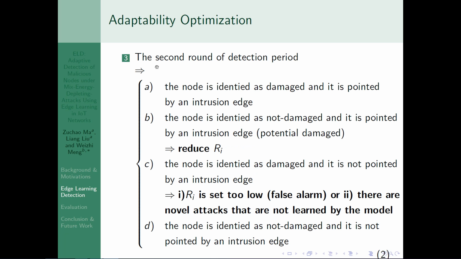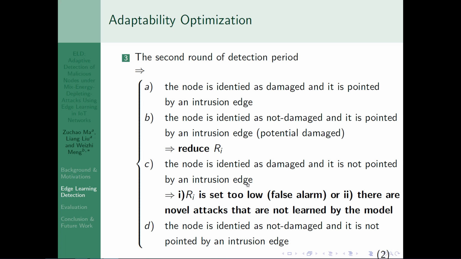From the second round of the detection period, there will be 4 cases. Case A is the node is identified as damaged and is pointed by an intrusion edge. Case B is the node is identified as not damaged and is pointed by an intrusion edge. We call this potential damage, and in this case, we should reduce the RI. In case C, the node is identified as damaged and is not pointed by an intrusion edge.